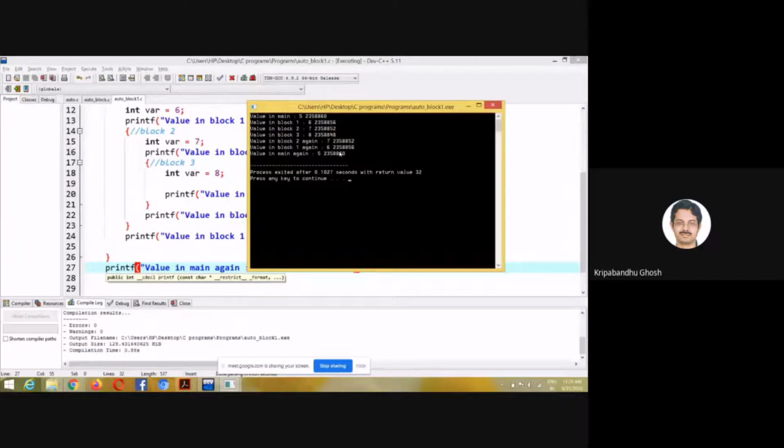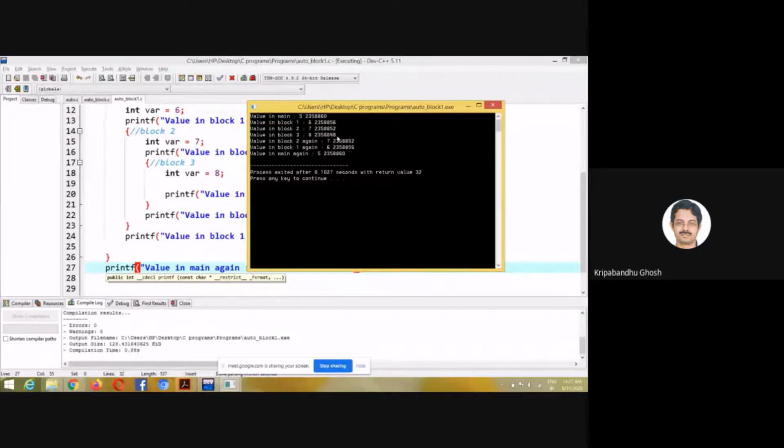So you see, this is very important to note that although they bear the same name, where, they are actually different variables stored at different memory addresses. Okay, so this is where in main, this is where in block 1, this is where in block 2, and this is where in block 3. They're all different.